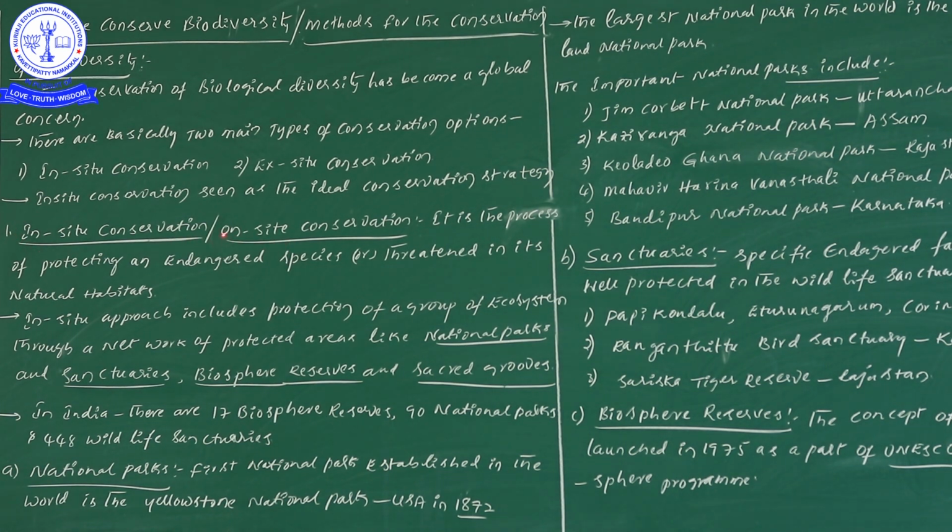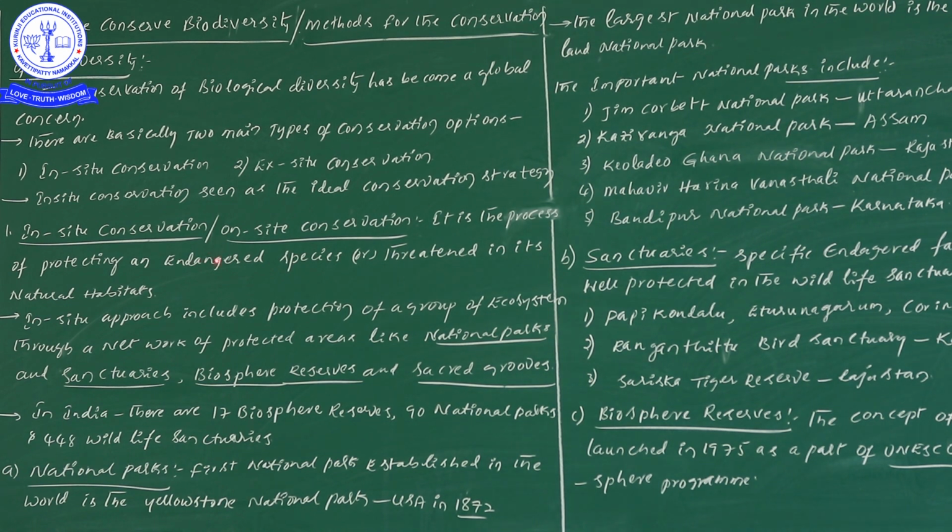In situ conservation we also call by one more name, that is on-site conservation. Let me give you a simple example. I didn't write it here, but through my voice you can get it.